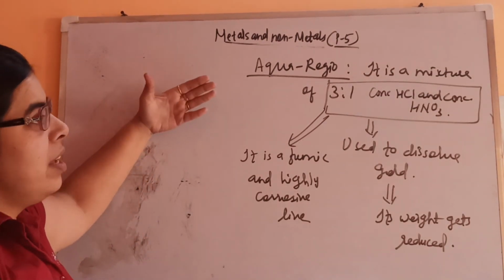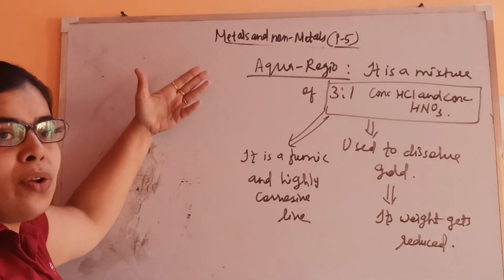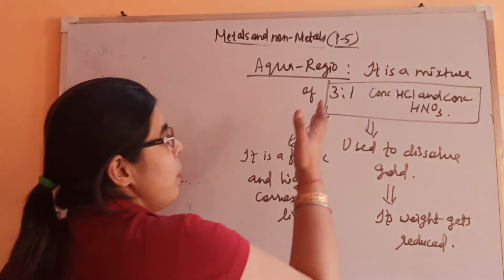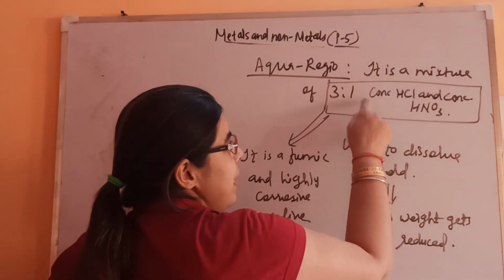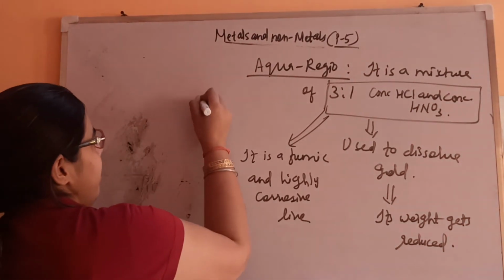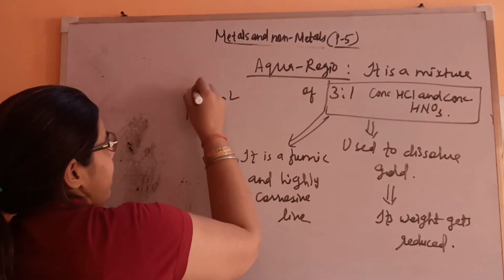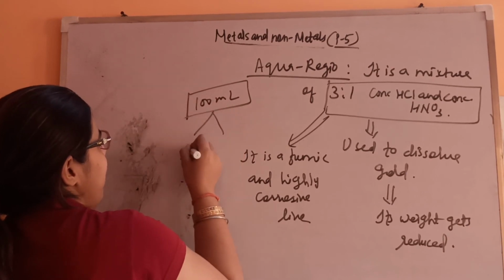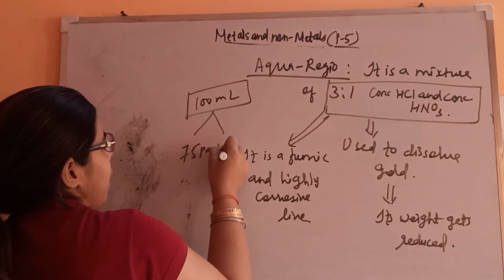Conc. HCl and conc. HNO3 are used in the ratio of 3:1. It means 3 parts of this and 1 part of this. For example, if the total is 100 ml, then 75 ml of conc.